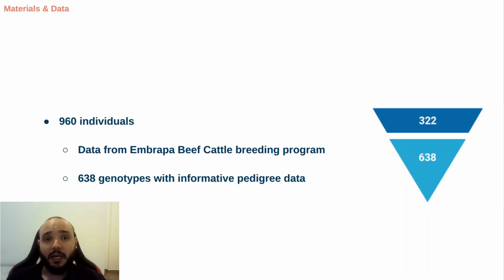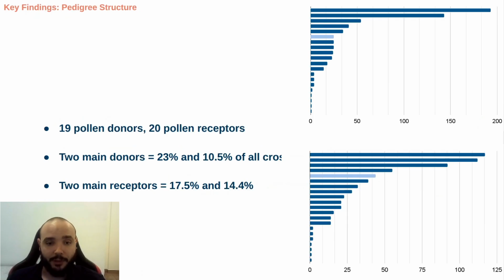From these 960 individuals, we obtained informative pedigree data from just 638 genotypes, including all those that were used as parents, even if they don't have information from male or female parents.